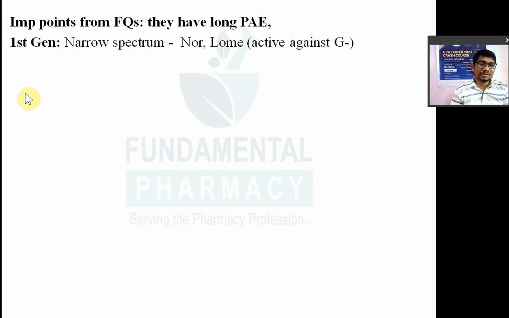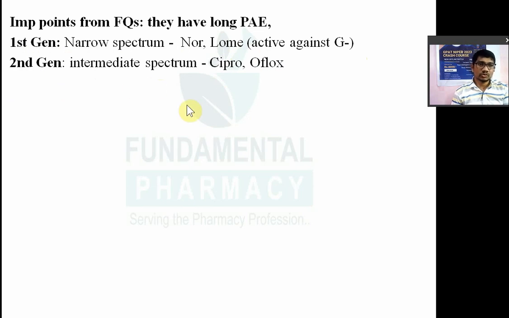Now, fluoroquinolones are classified according to generation. First generation fluoroquinolones have a narrow spectrum of activity and are active against gram negative only. In that you have norfloxacin and lomefloxacin. So nor and lom: norfloxacin, lomefloxacin.